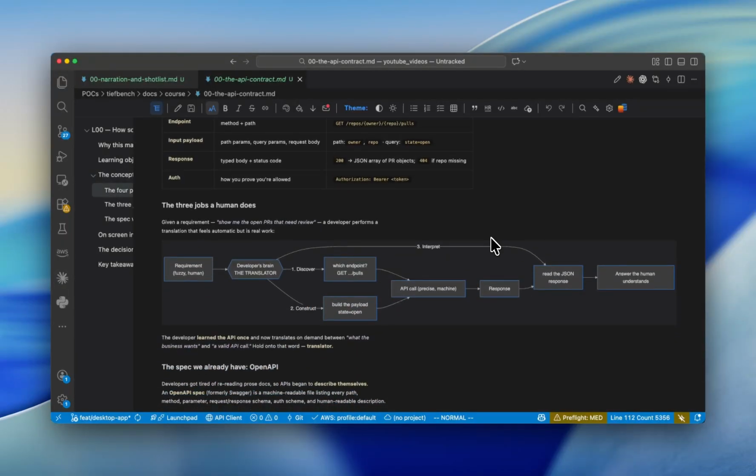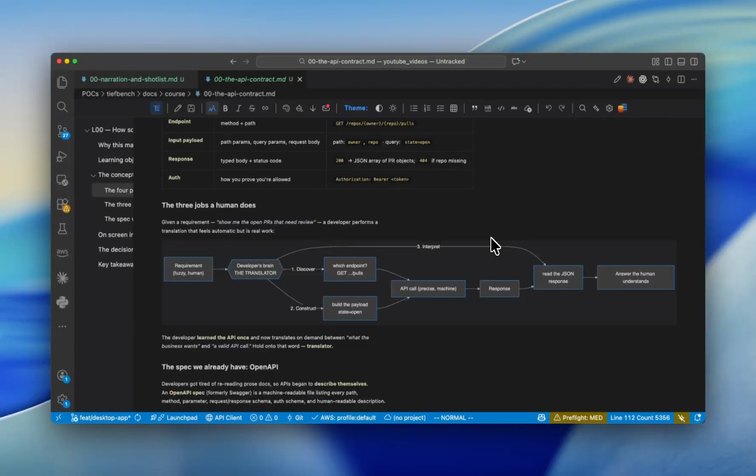What is the human doing in this case? Let's go deeper. Given a requirement, show me the open pull requests that need a review. This is what the developer wants to do. What exactly are they doing? Developers discover the endpoints from the OpenAPI specs, or maybe discuss with the respective teams, to understand whether it matches the requirement or not.